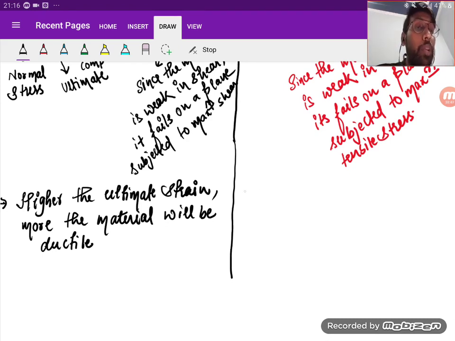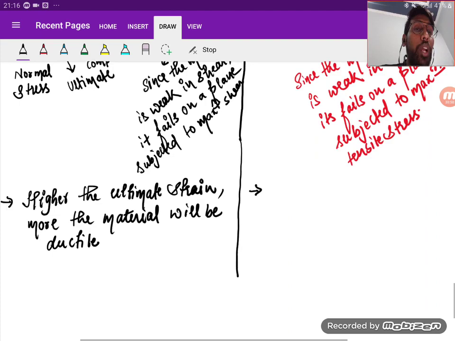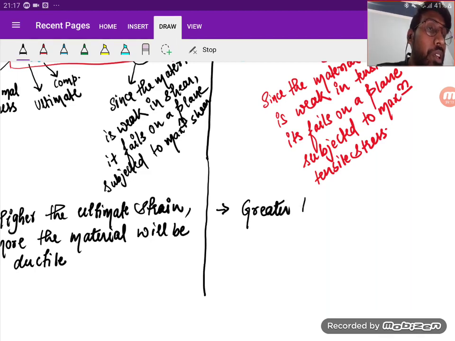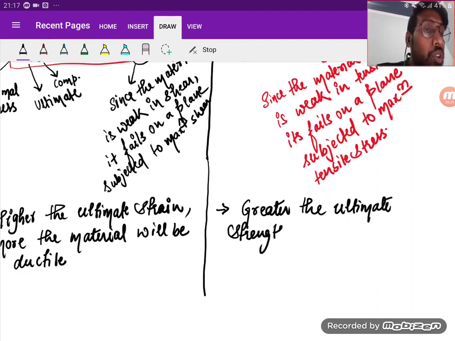Right. And what about the next one? Here we are saying the strength is more, right? If in the brittle material the strength is more, then the greater the load-carrying capacity before failure, the greater the ultimate strength of the material before failure, so the more brittle it will be.